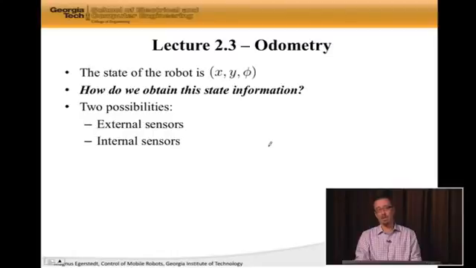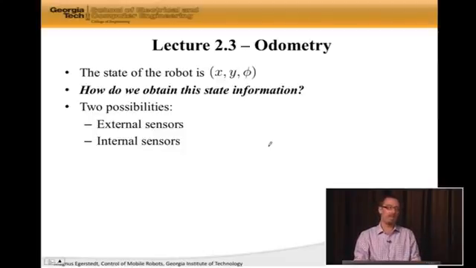So the external sensors, ultrasound, infrared, cameras, laser scanners, these are sensors that tell us something externally about where we are. There is another type of external sensor that one can use, of course, which would be GPS. And it's external because we're not measuring it internally. We're getting information from outside. And the GPS immediately would give us things like position and so forth. However, when you're running robots indoors, you certainly don't have GPS signals. And a lot of times, GPS alone is not enough to know x, y, and phi to any high level of fidelity. So what you do is you typically couple the external sensors with internal sensors.